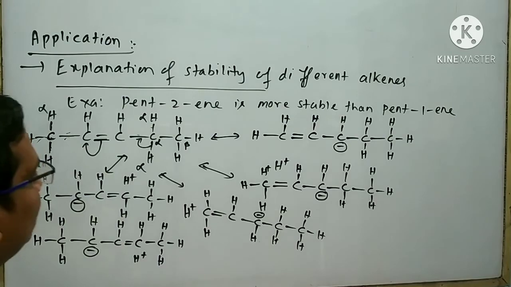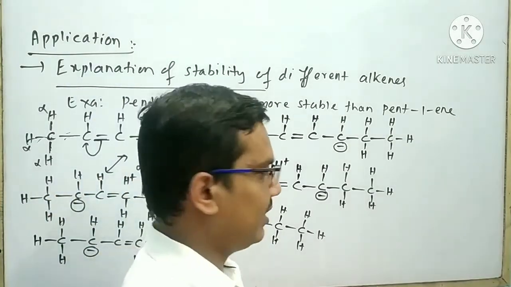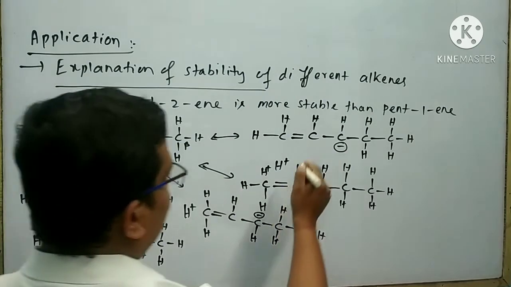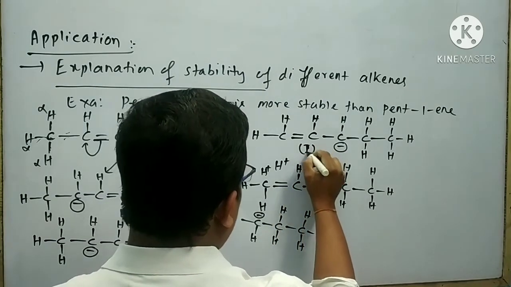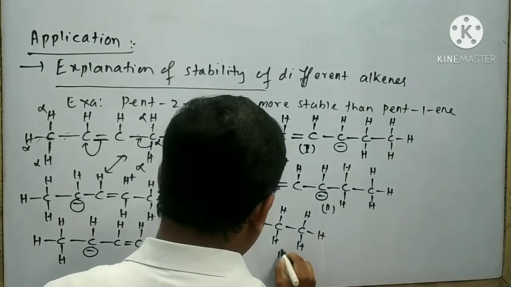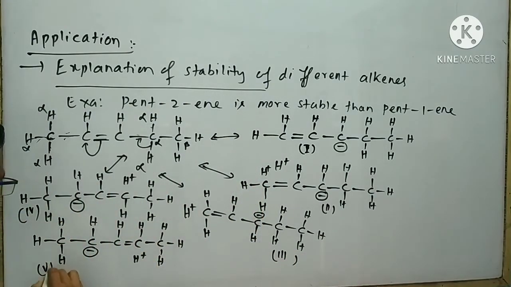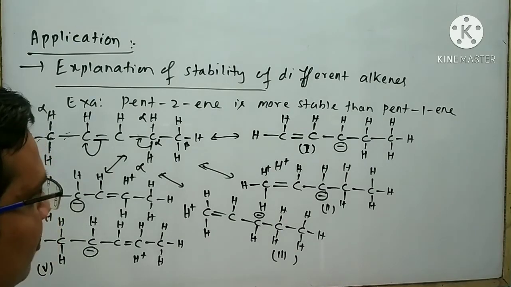In this compound, there are 5 alpha hydrogen present. So here 5 hyperconjugative structures are possible. This is the first hyperconjugative structure. This is the second. This is the third. This is the fourth. This is the fifth hyperconjugative structure.